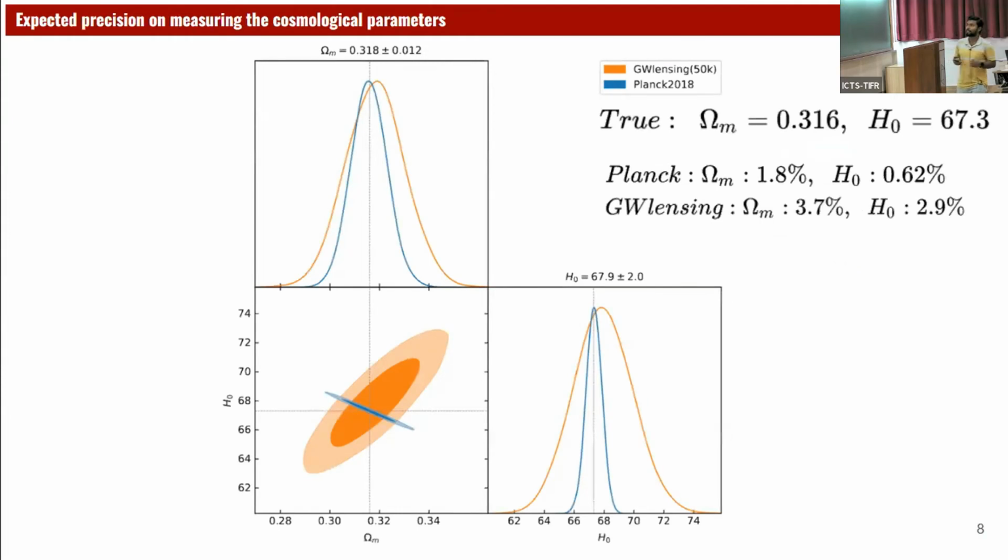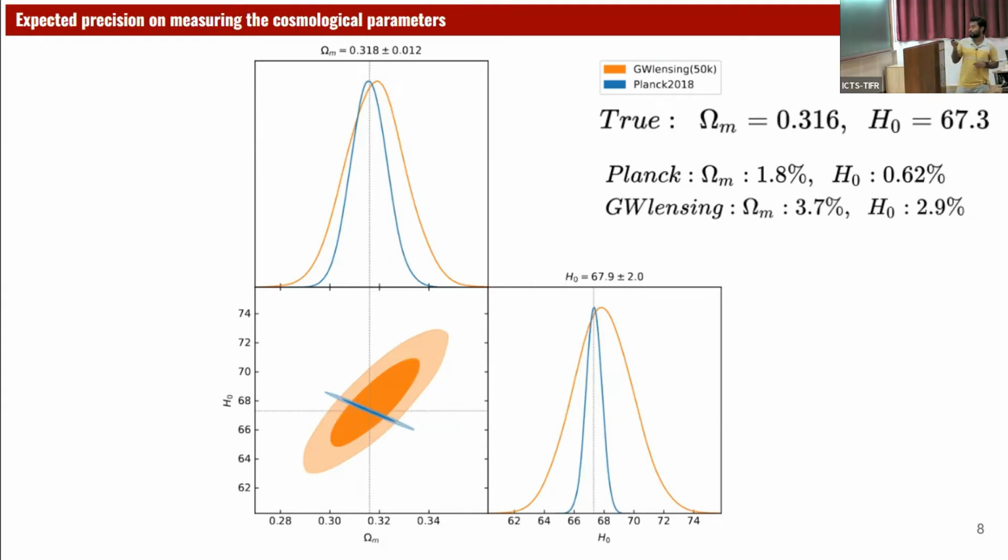This is the expected precision on measuring the cosmological parameters. This orange one is from GW lensing with 50K samples, and the blue one shows the Planck result, and these contours are basically the 67% and the 95% intervals. We see that the true cosmological parameters are omega m 0.316 and H naught 67.3, and we have recovered 0.318 and 67.9 with some error bars.